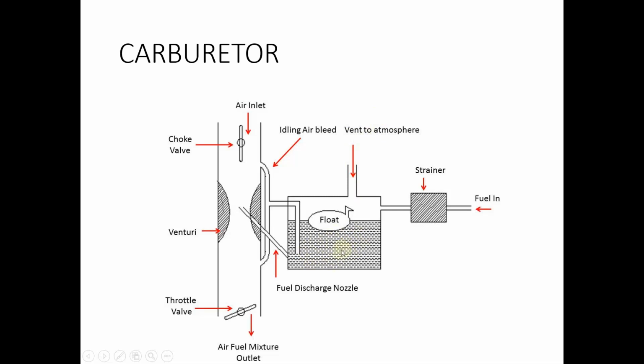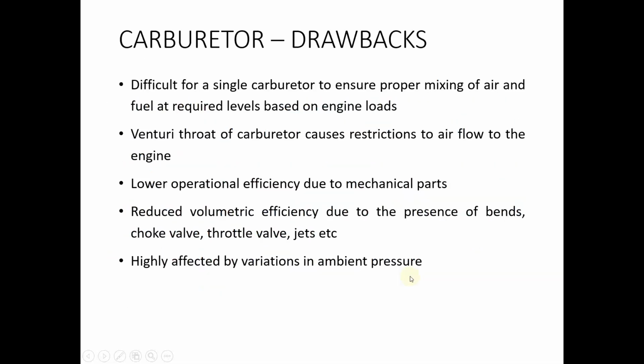We know that the fuel is supplied to the Venturi area due to the pressure difference between the Venturi area and the fuel in this tank. So whenever this pressure changes, it will reflect in the quantity of fuel supplied, because the pressure difference will also change. So if atmospheric condition changes, the fuel supply also changes. That is a very big disadvantage of the carburetor.